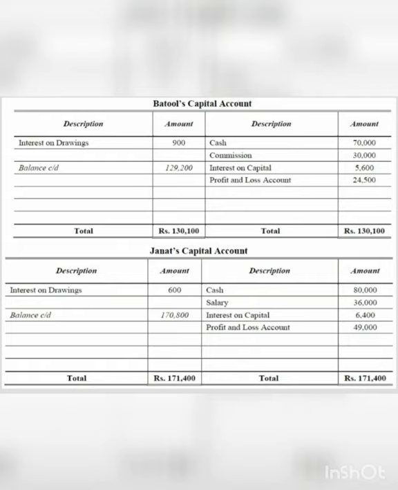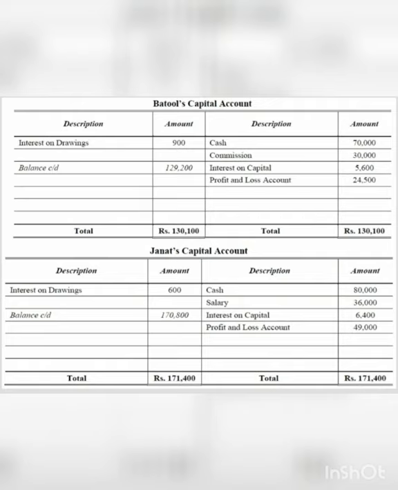Same we do for Jannat. Jannat has contributed 80,000 as capital, then he gets a salary of 36,000. Whatever the person is getting from the firm is recorded in the credit side, and whatever he is giving to the firm is recorded in the debit side. Make this thing very clear, because it is very basic, still I'm explaining it to you.